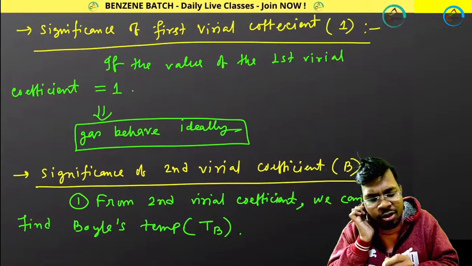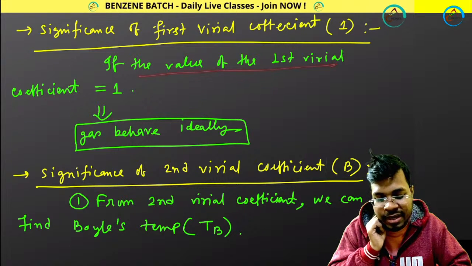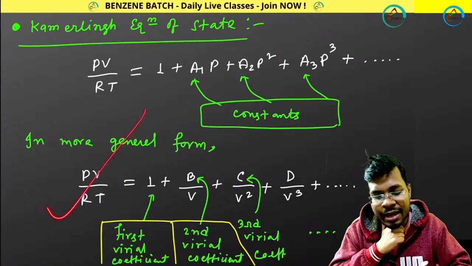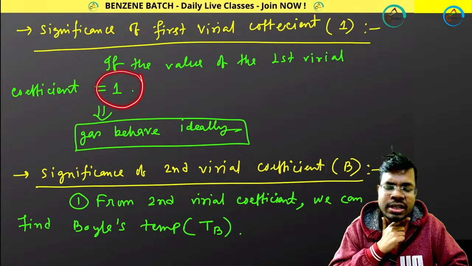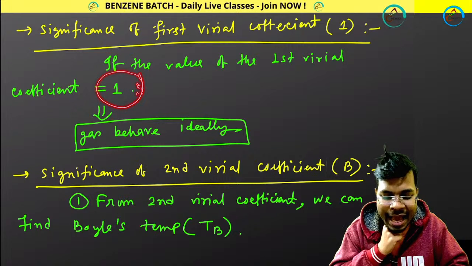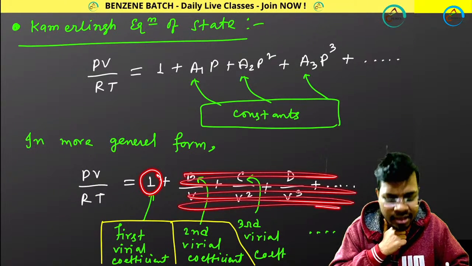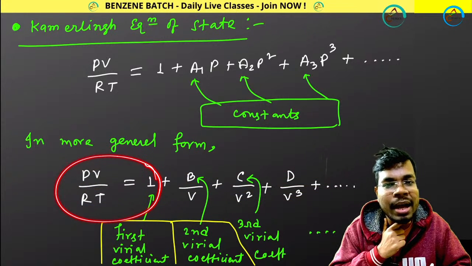So what does the first virial coefficient do? If the value of the first virial coefficient is 1, the gas behaves ideally. From the Kamerlingh Onnes equation of state, you can easily get that if the first virial coefficient is 1, it means the gas behaves ideally. If only this one is present, all the others vanish, so PV will become nRT for 1 mole of gas. That means the gas is becoming ideal.